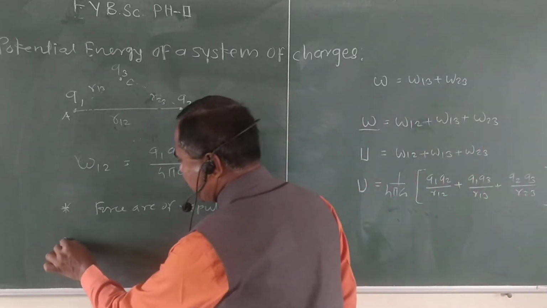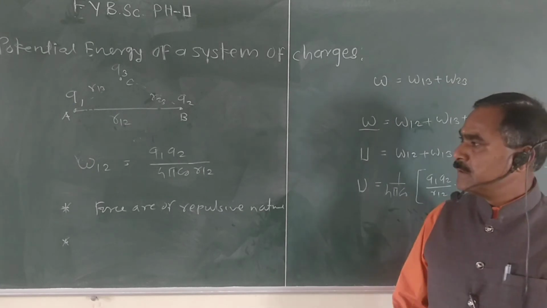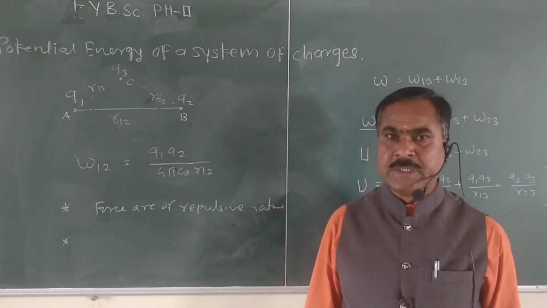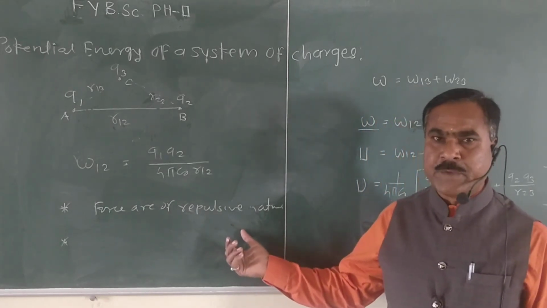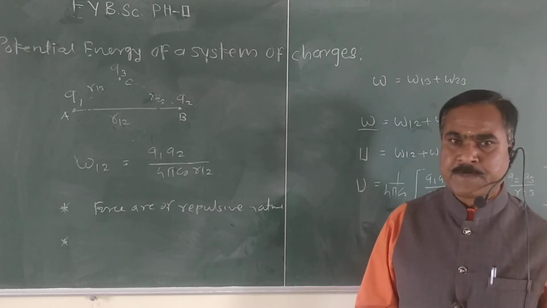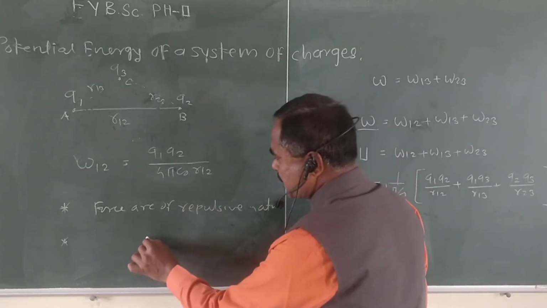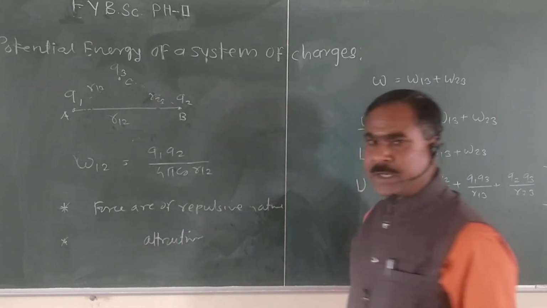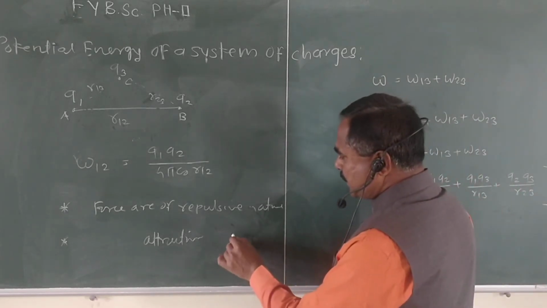Similarly, if you consider the charges are of opposite nature, that means one charge is positive and the other is negative, in this case the force has an attractive nature and the potential energy decreases. That means when the force is of attractive nature, the potential energy decreases, or it is negative.